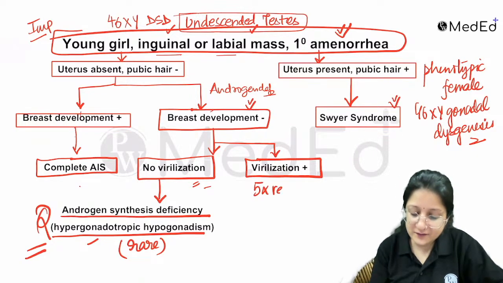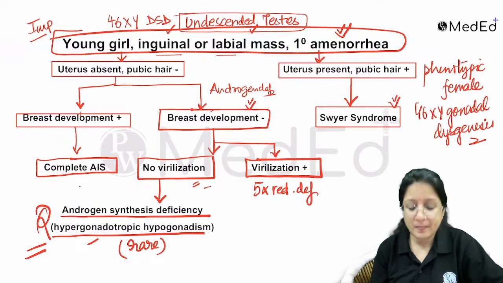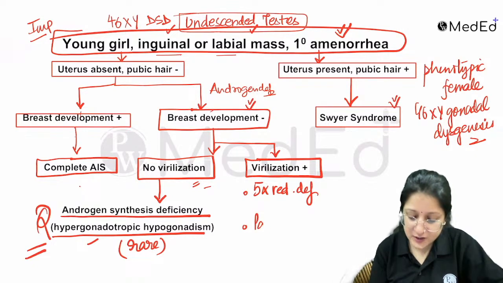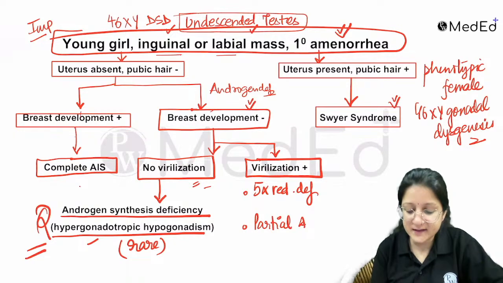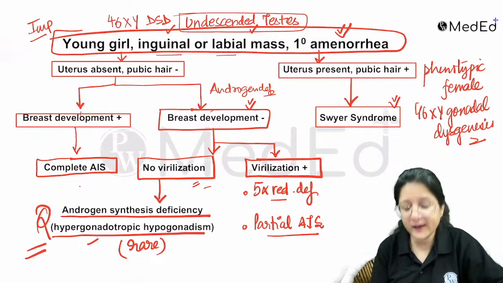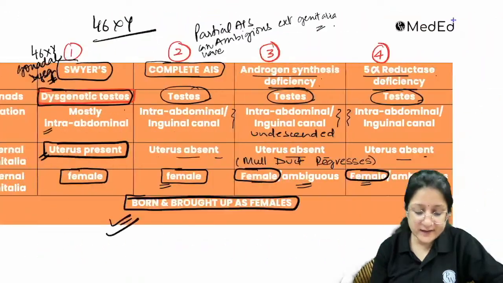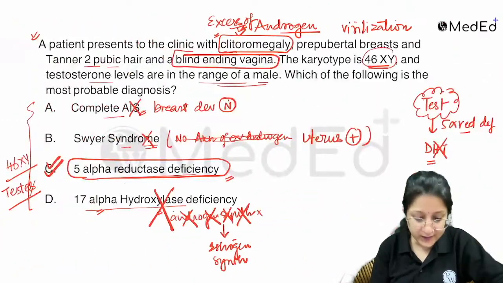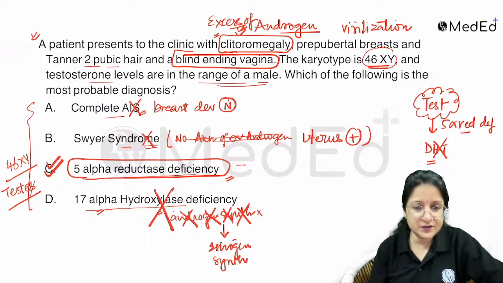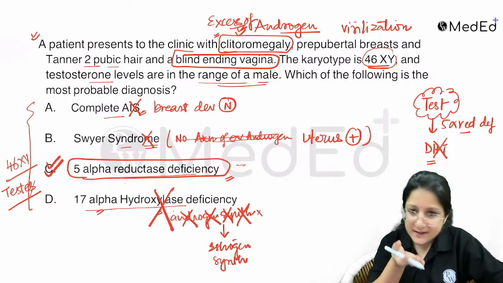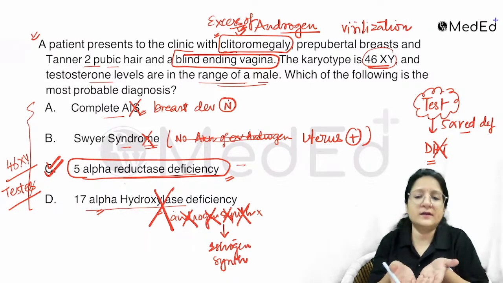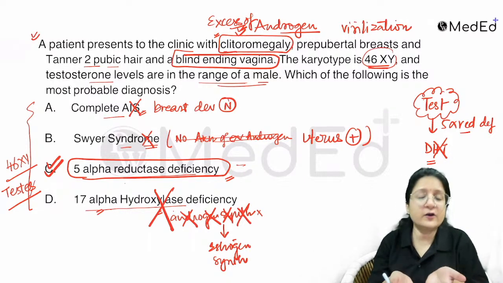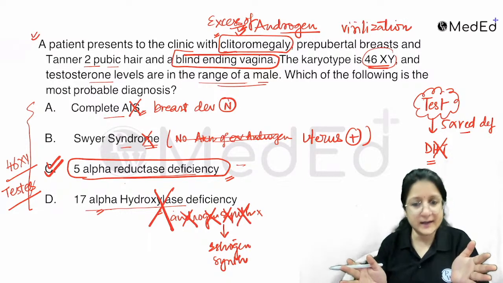One is 5-alpha reductase deficiency. One is partial androgen insensitivity. Okay. In your exams, for example, in this particular question, the answer was 5-alpha reductase deficiency. Partial androgen insensitivity was not given in the options. The confusion did not arise.